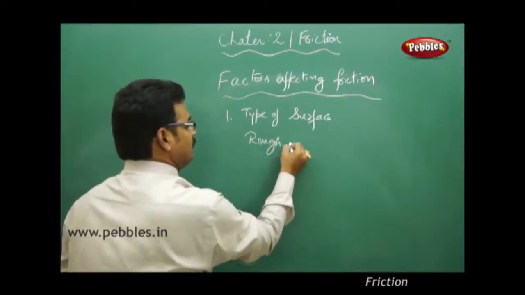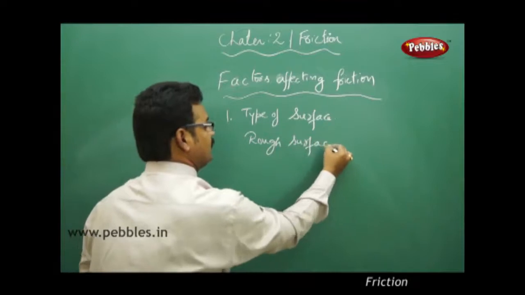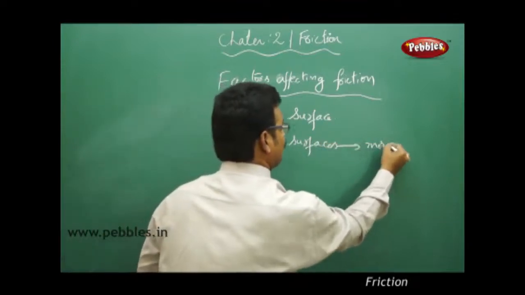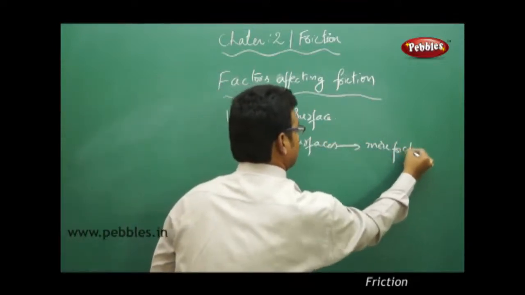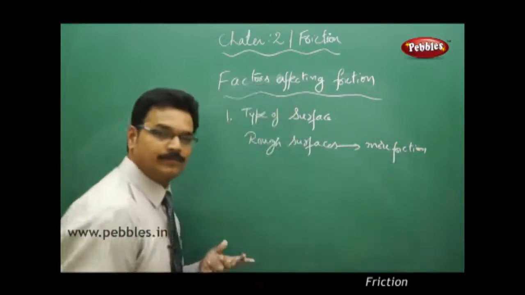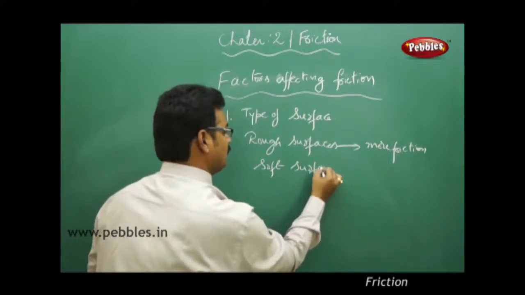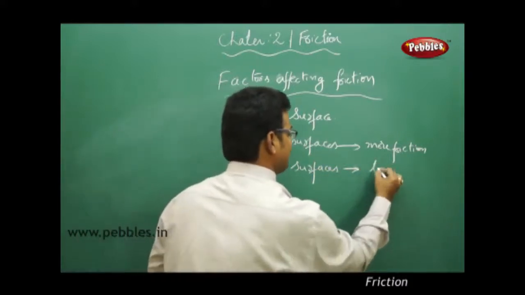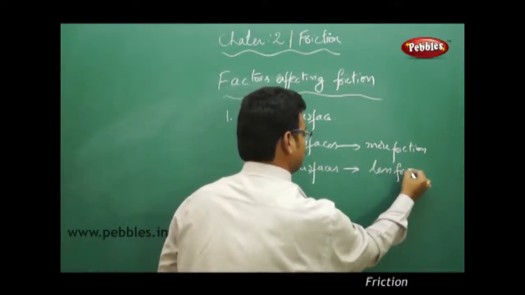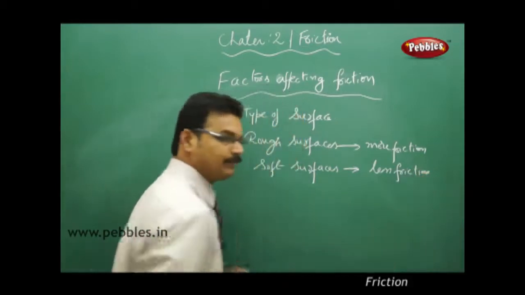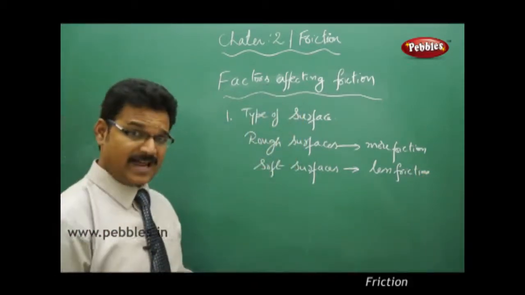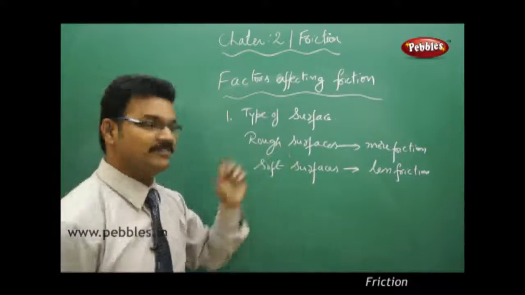Rough surfaces, more friction. Soft surface, less friction. So these two lines itself say that yes, friction depends upon the surfaces.